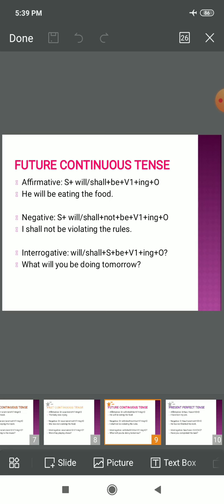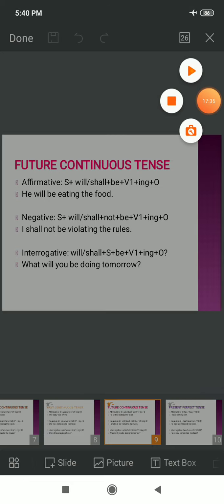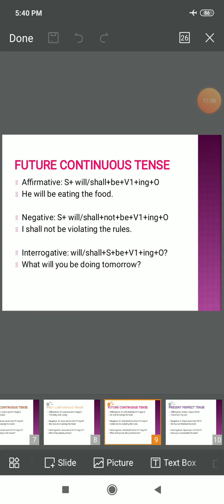I shall not be violating the rules. It means I shall not be breaking the rules. Violation of rules means breaking a prescribed set of rules. Right? You may make a similar sentence. Say, they will not be completing their homework.